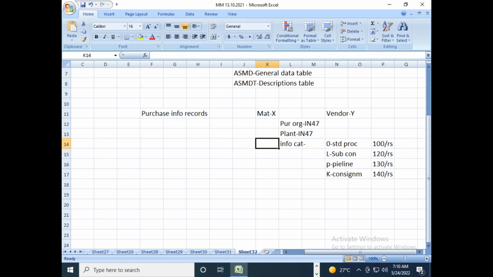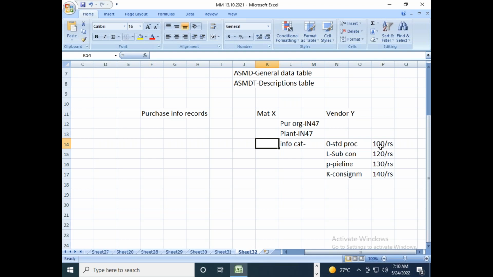Because I am creating various procurement documents, right? Like I will be creating the contract, I will be creating the order, I will be creating the scheduling agreement, etc. So all these documents I am trying to create. So I want the system to auto populate the price into the contract or the purchase order automatically. I don't want to enter the price manually.